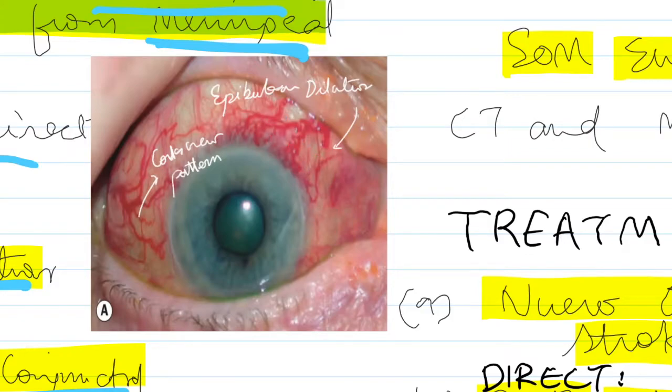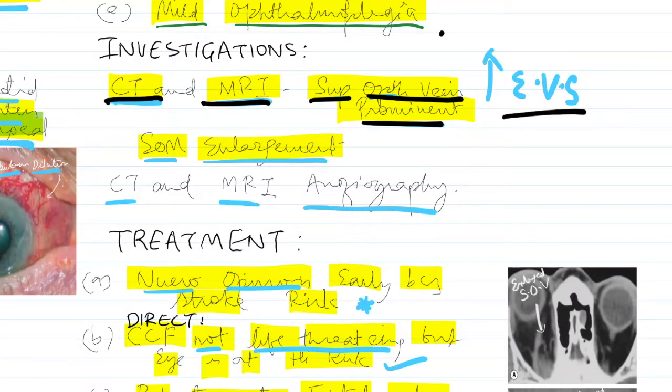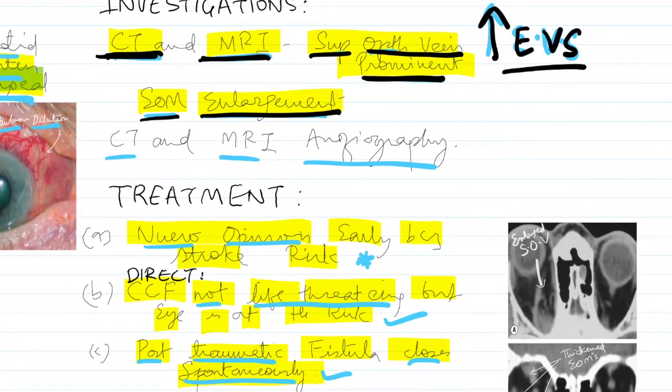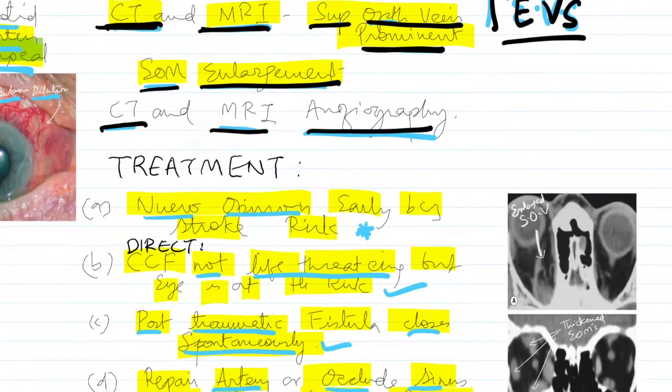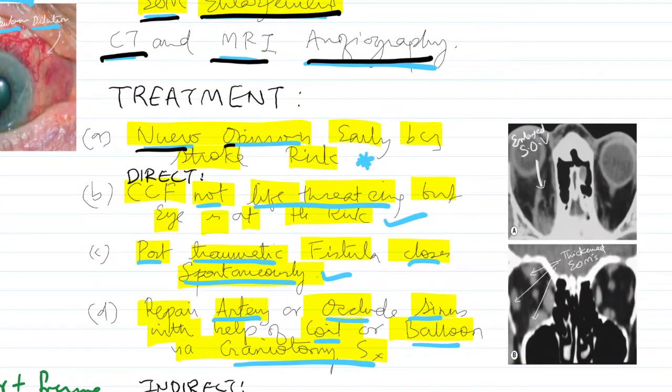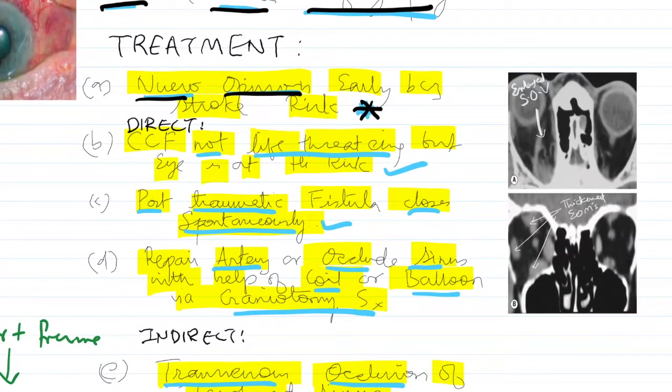So then moving on, some further investigations that you might want to get done are a CT and an MRI, and you look for a superior ophthalmic vein prominence, and this is due to an increased episcleral venous pressure. You also look for an extraocular muscle enlargement, and a CT and MRI angiography might also help. A neuro opinion is mandatory since these people are at an early risk of a stroke.